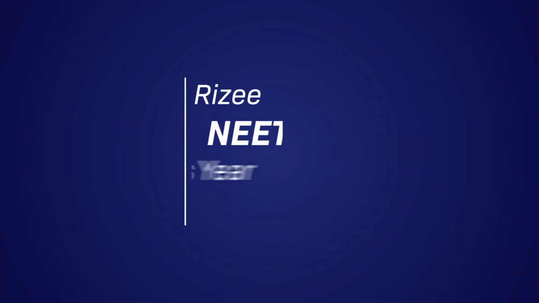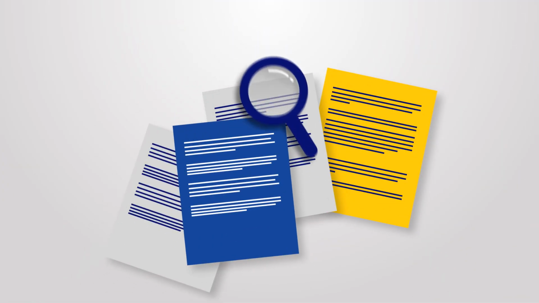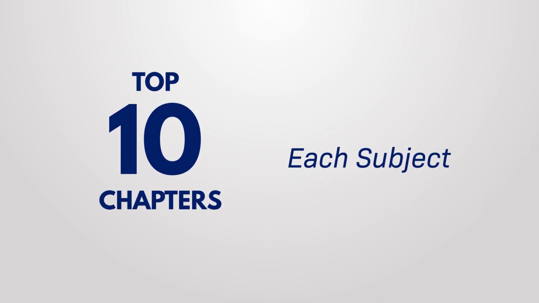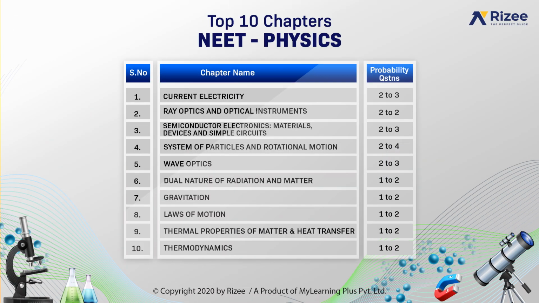Now, Risey NEET previous year paper analysis. In this, we have analyzed all the previous year NEET papers, and the top 10 chapters in each subject and their probability of questions being asked in each exam are identified. Let's see them. In NEET physics, the top 10 chapters are displayed. Coming to the first one, current electricity, there is a probability of 2 to 3 questions. In the same way, system of particles and rotational motion, we have 2 to 4 probability questions being asked.